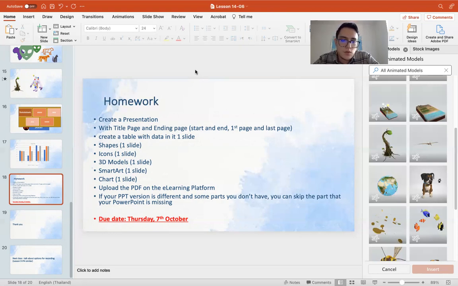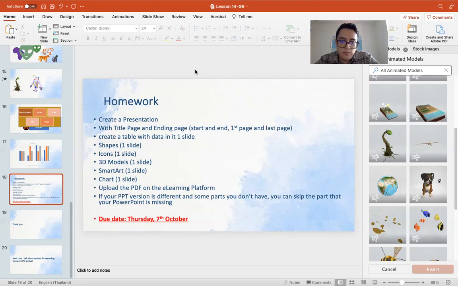Create a table with data in it, at least one slide. Shapes, one slide. Icons, one slide. 3D models, if you have, one slide. SmartArt, one slide. Chart, one slide. And upload the PDF on the e-learning system. Okay, so please upload the PDF on the e-learning system.